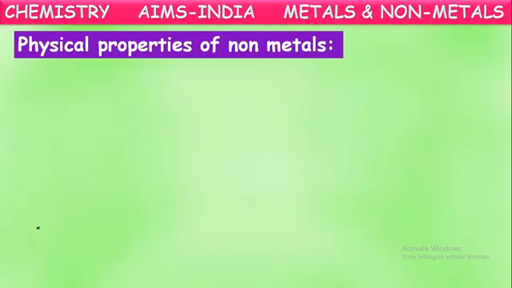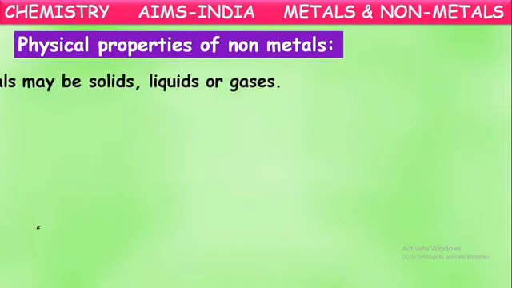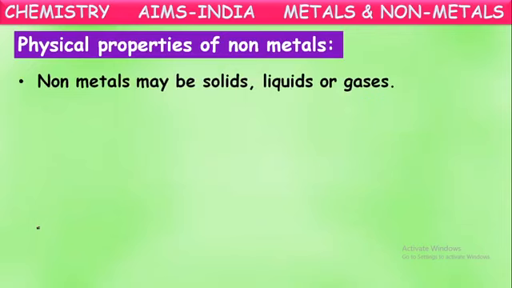Next, properties of these non-metals. First, let us talk about the physical properties of non-metals. As we said, non-metals generally have properties opposite to metals. Non-metals may be solids, liquids, or gases. Some non-metals exist in the gaseous form, some are in the liquid state, and even some are available in the solid state.